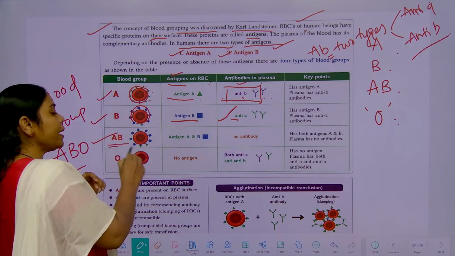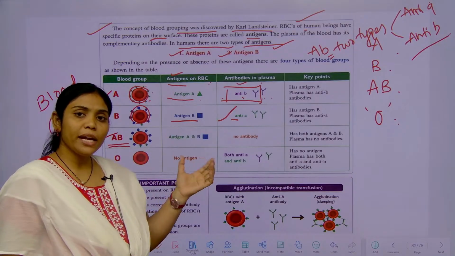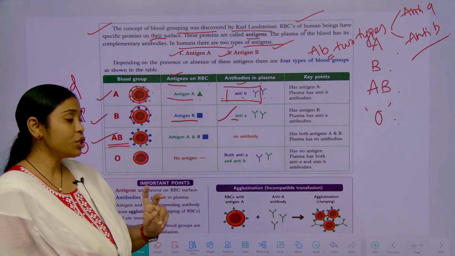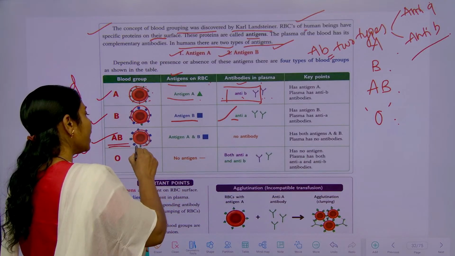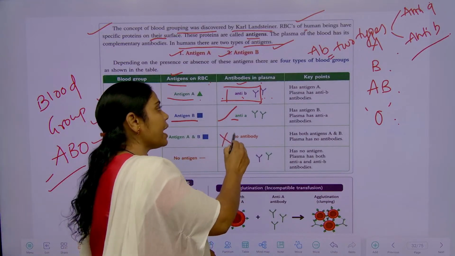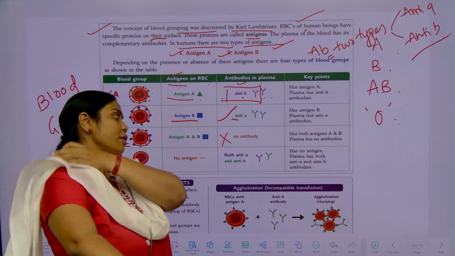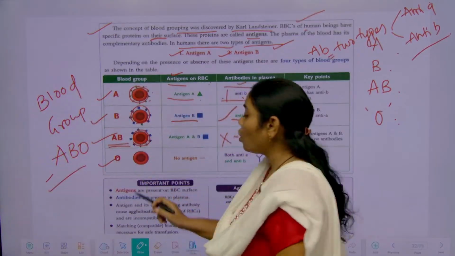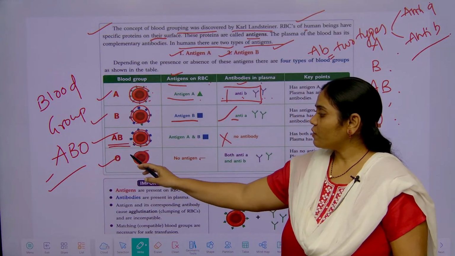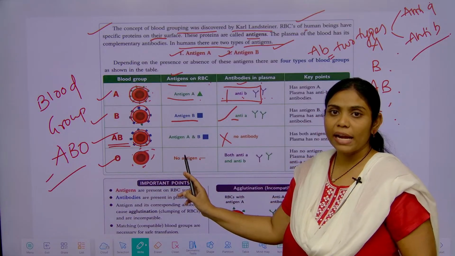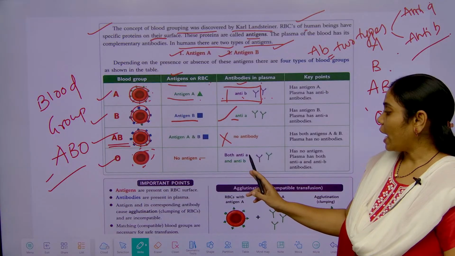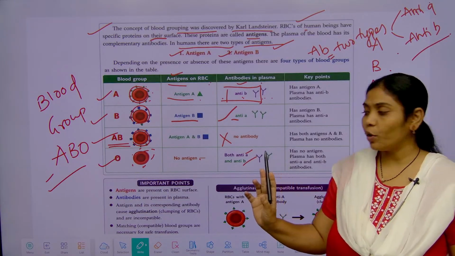Coming to the AB blood group: antigen A and antigen B proteins are both present on the RBC surface, and in the plasma there are no antibodies. Coming to the O blood group: on the RBC surface we cannot identify any antigen proteins, but inside the plasma we can identify antibody A and antibody B.